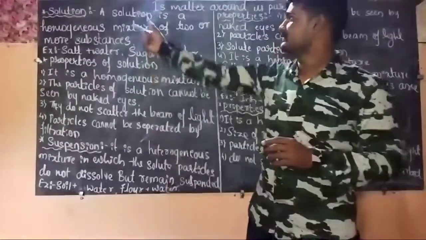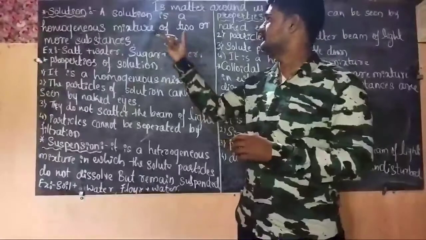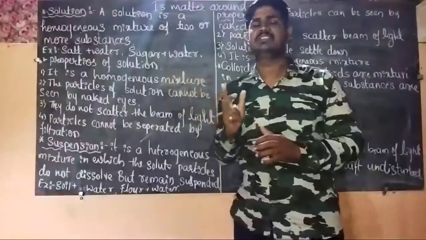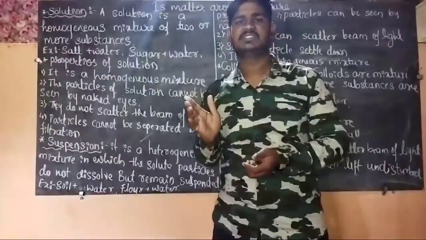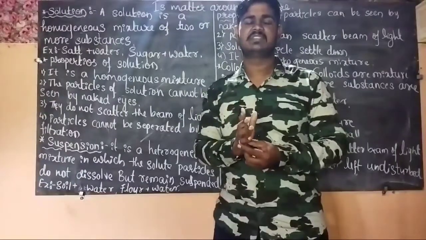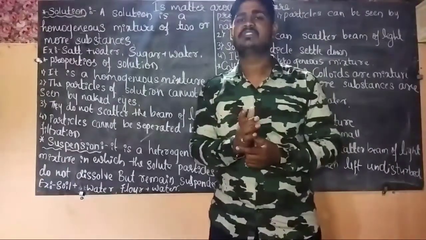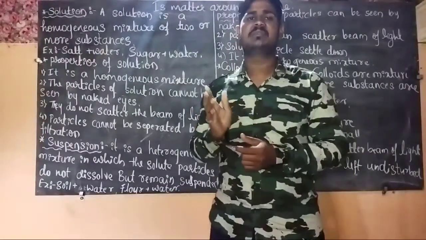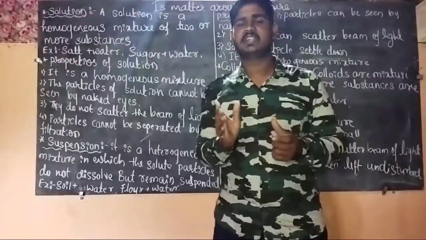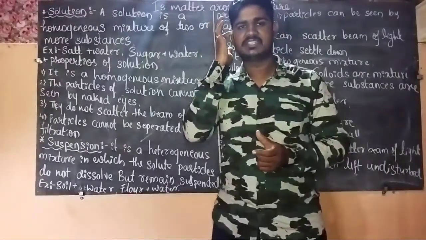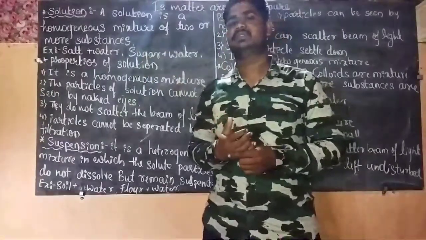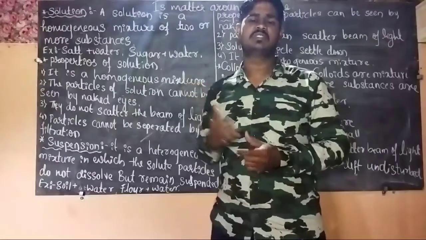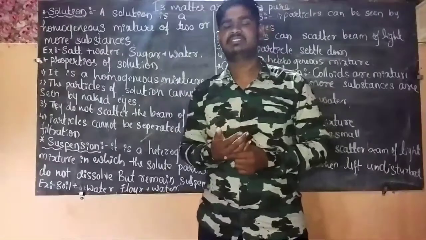Now see the definition for solution. A solution is a homogeneous mixture of two or more substances. So we have already discussed the homogeneous mixture. In the homogeneous mixture, the particles are thoroughly mixed up with the solution, and we are not able to see the particles in the homogeneous mixture. Here in the definition of the solution also we can say that solution is a homogeneous mixture of two or more substances. By taking one example we can study this one.